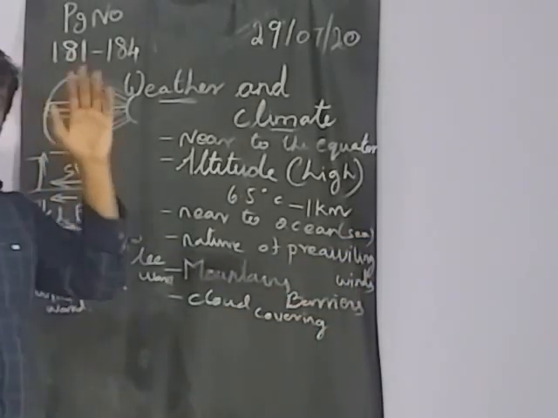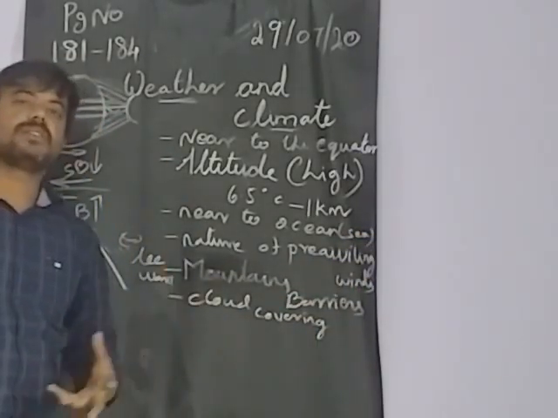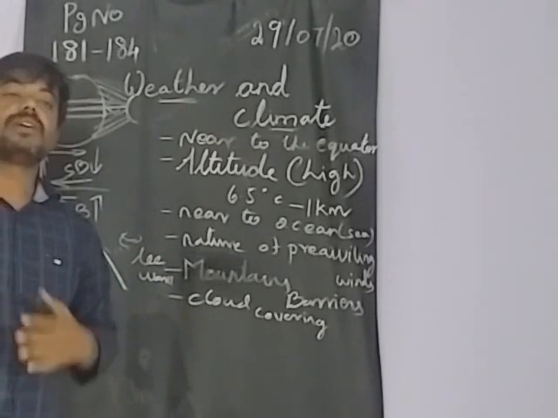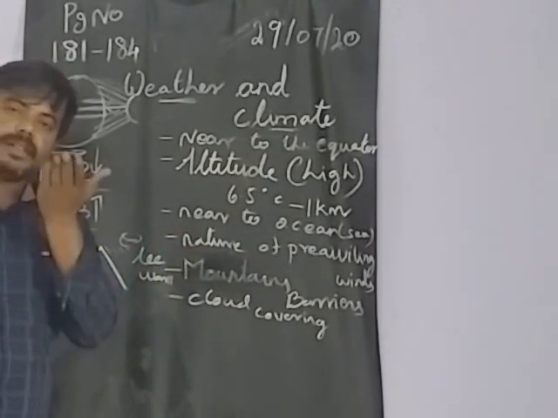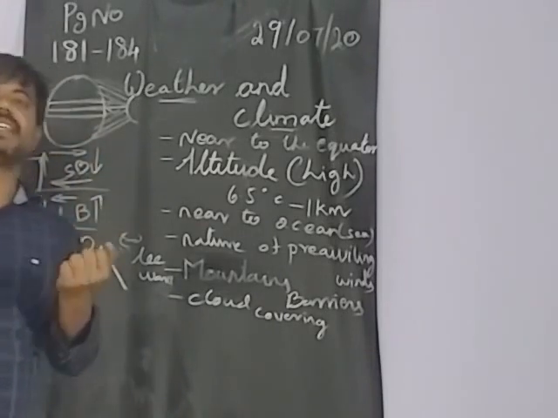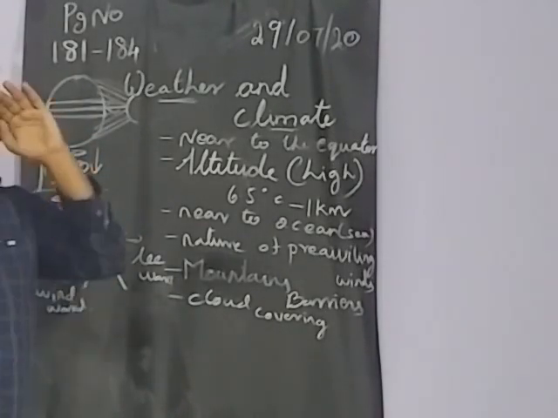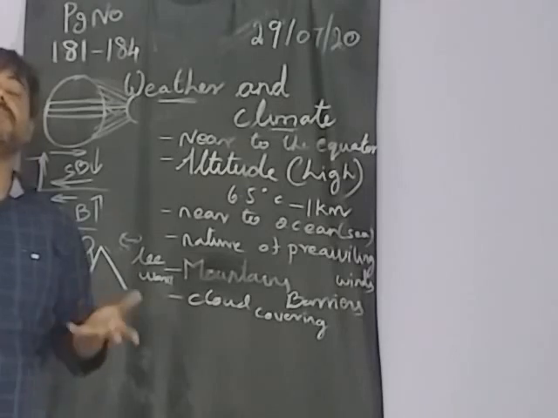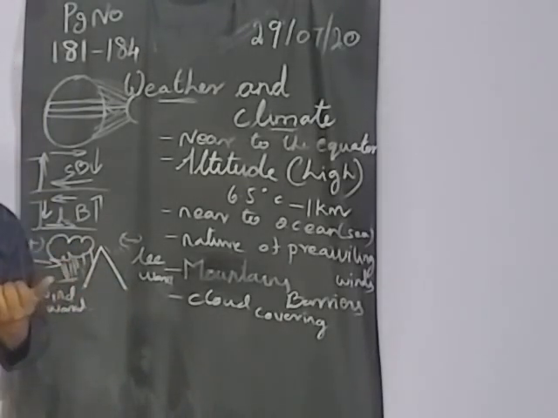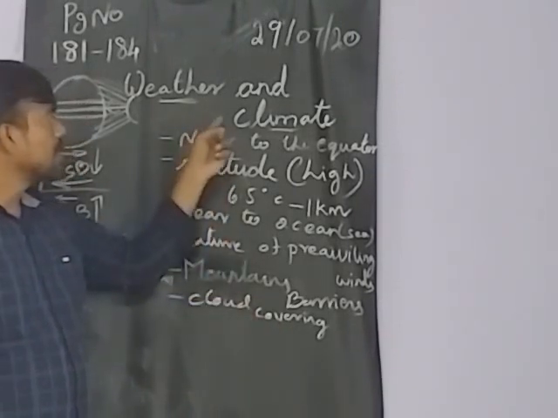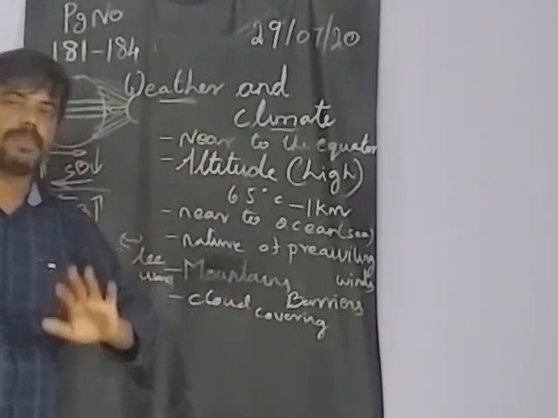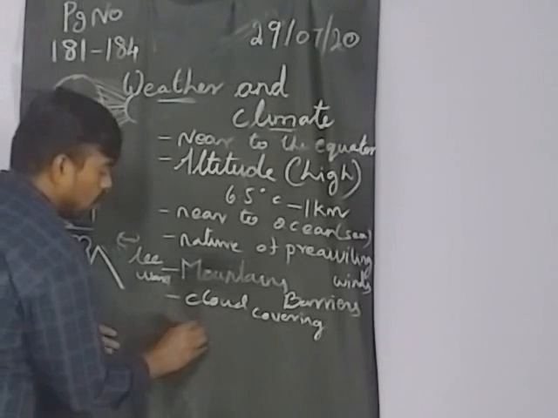If you have more clouds in the sky, even if you are getting sunlight, the temperature will be reduced. Because of the clouds the temperature will be very low, but you will still get light. If you have a clear sky, the temperature will be more. So because of the cloud cover also, the climate or weather changes will happen. Okay, next one, ocean currents.